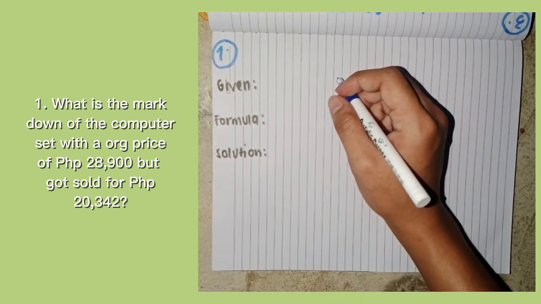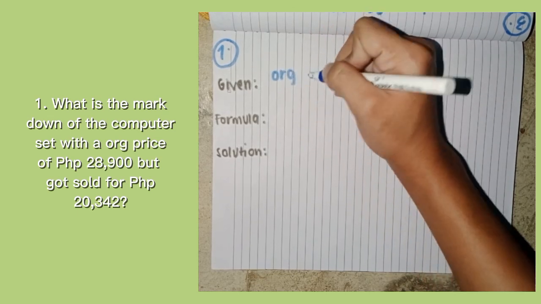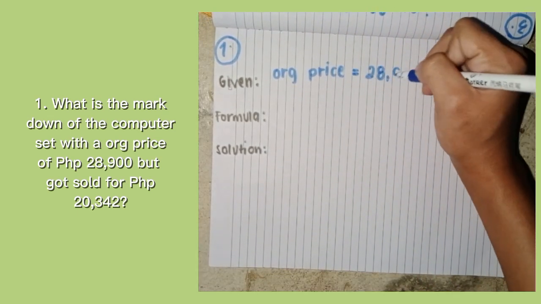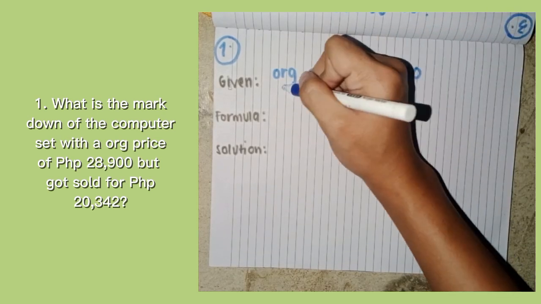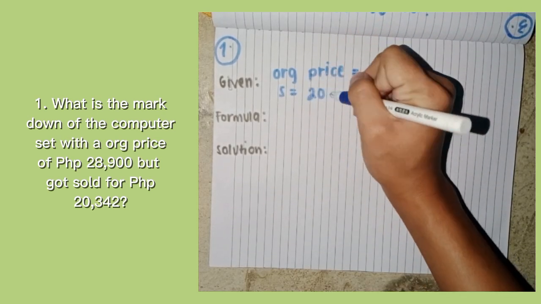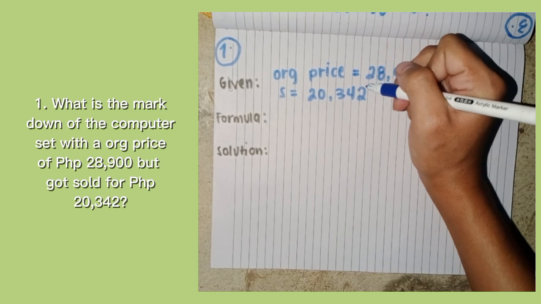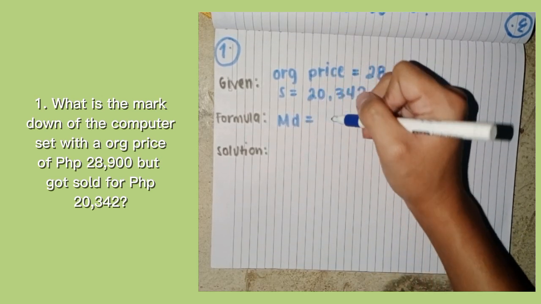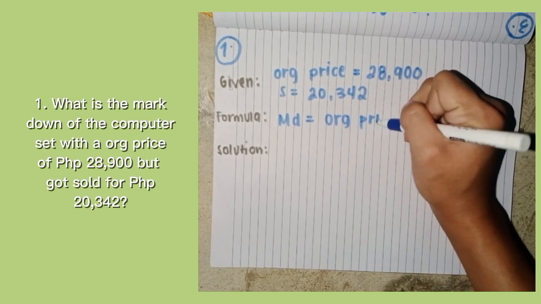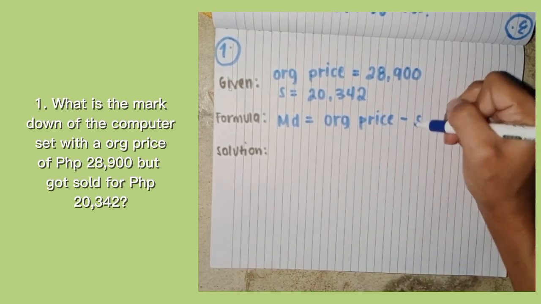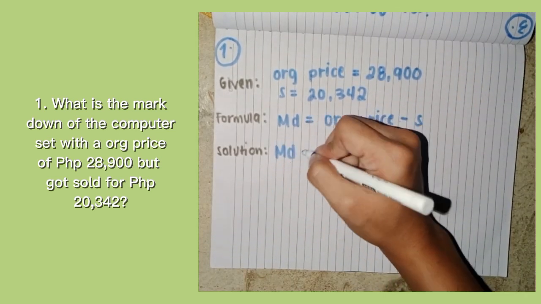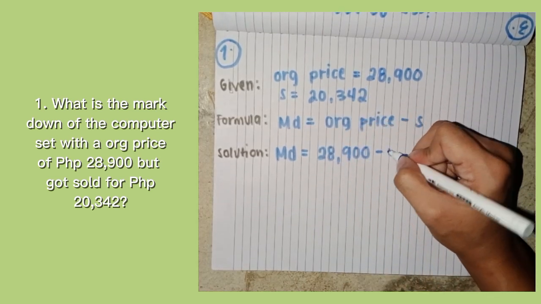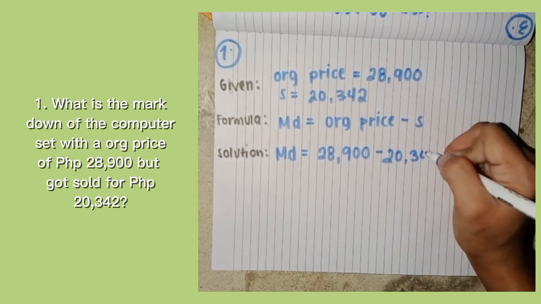The first given provided here is the original price, which is 28,900, and the selling price, which is 20,342 pesos. The formula that we are going to use is the markdown, denoted by MD. Markdown is the original price minus the selling price, denoted by S. So for the solution, markdown is equal to the original price, 28,900, minus 20,342.